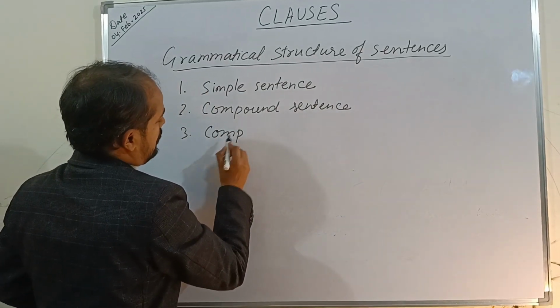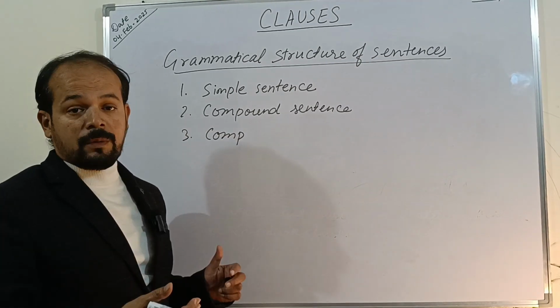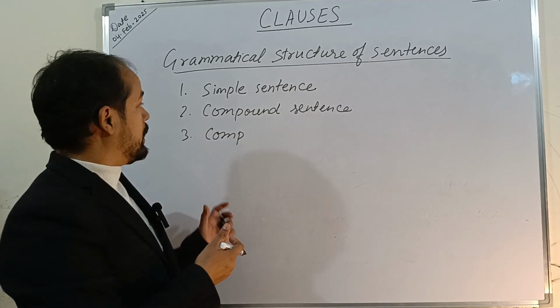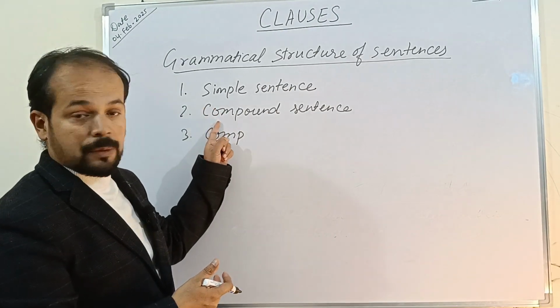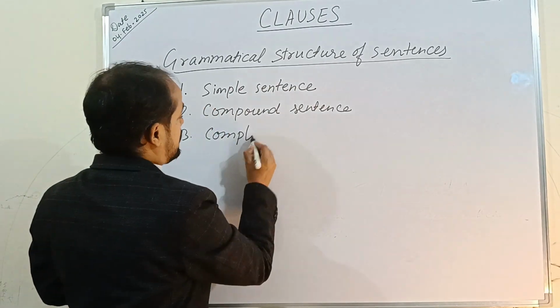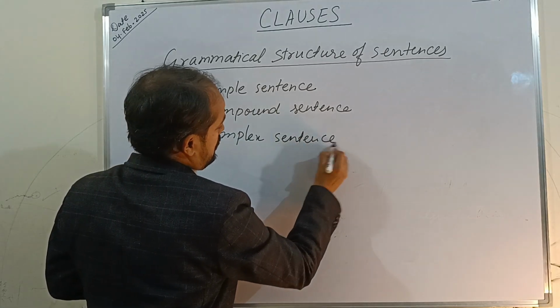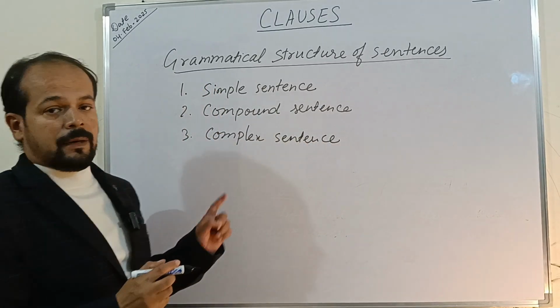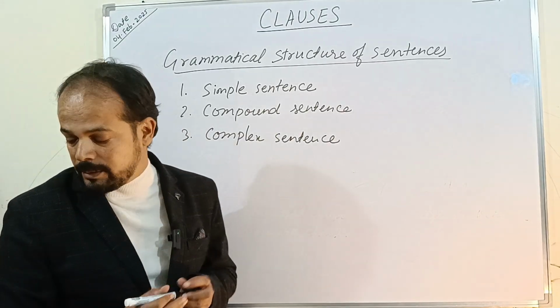So this is on the basis of the kind of clauses that they have or how many clauses the sentences have. They can be categorized as a simple sentence or a compound sentence or a complex sentence, right? So let us understand one by one, starting with the simple sentence first.